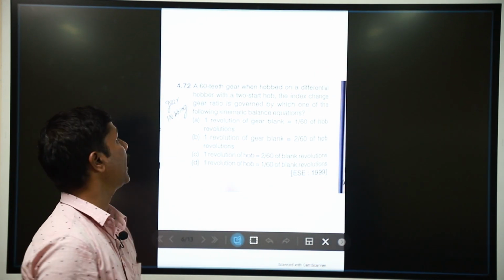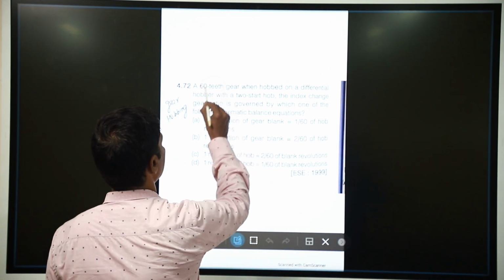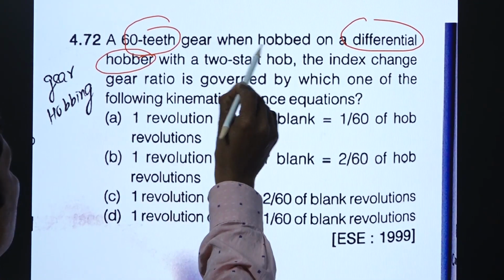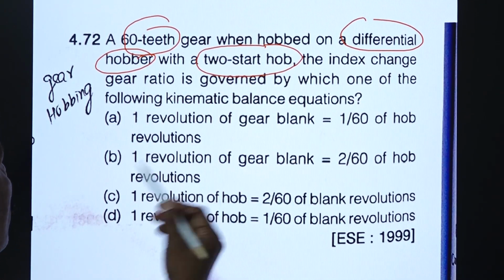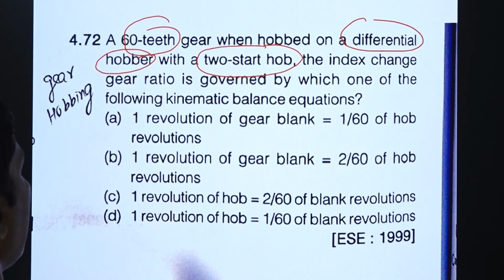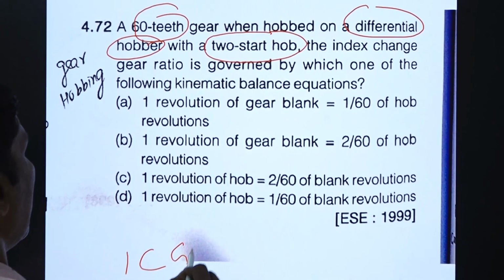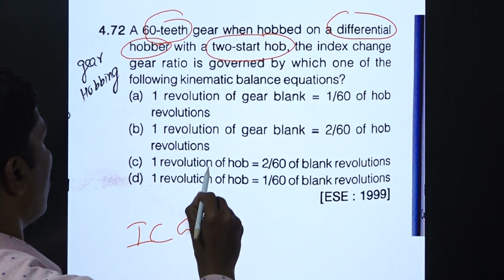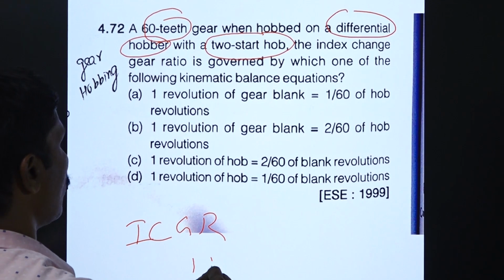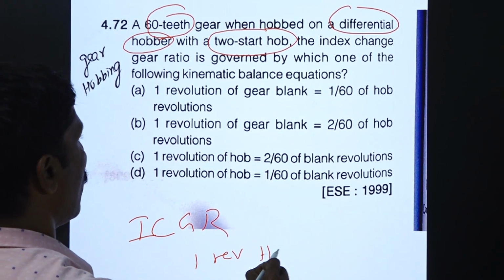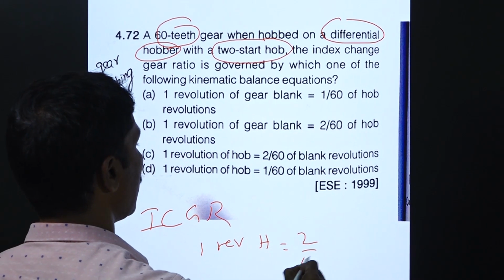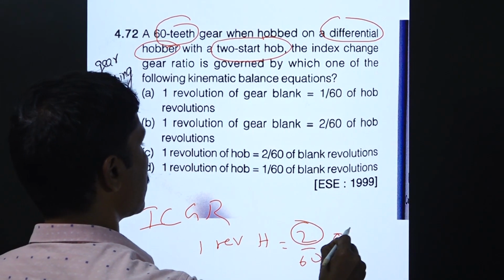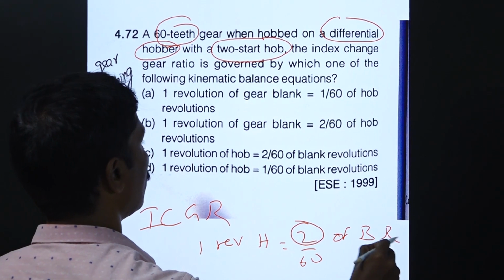Now we are having a gear hob. It is a 60 teeth gear with a differential hob having two starts. The index change gear ratio is asked. It is governed by which one of the following? One revolution of the hob equals 2 by 60 of blank revolution, because it is two start. If it is single start, it means 1 by 60.